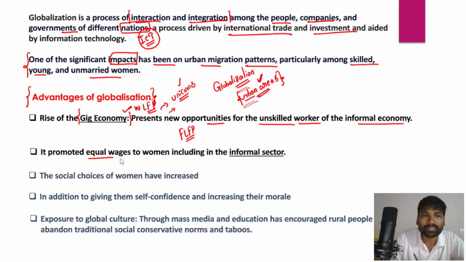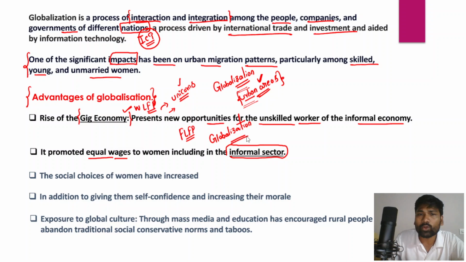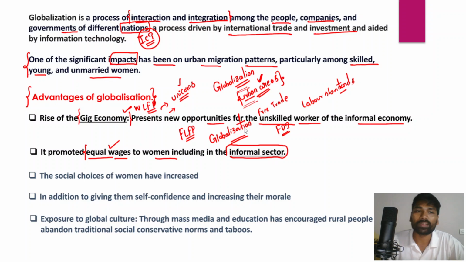In fact, globalization has promoted equal wages for women, including in the informal sector. Because of globalization, generally, free trade and the free movement of investments, particularly foreign direct investment, have increased enormously. It has also helped develop the labor standards as well as the environmental standards of those host countries. So all these factors have substantially helped promote equal wages for women, including in the informal sectors as well.